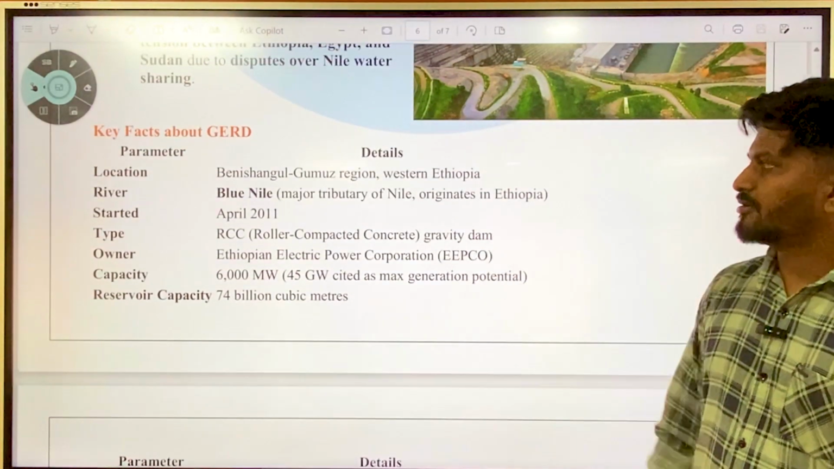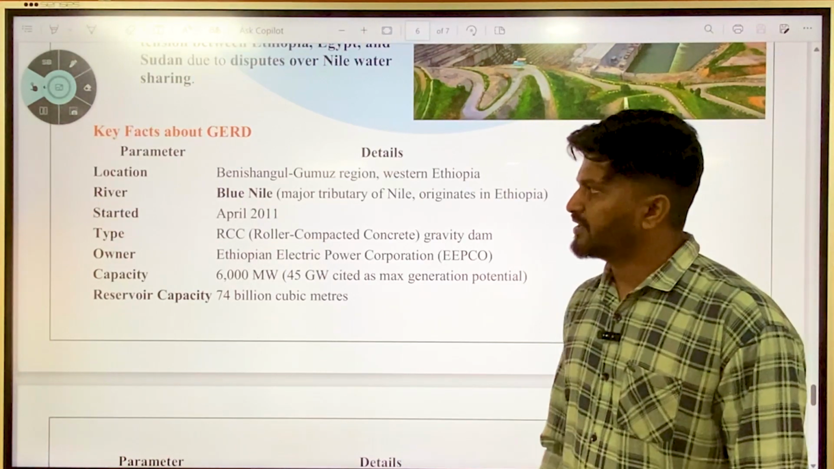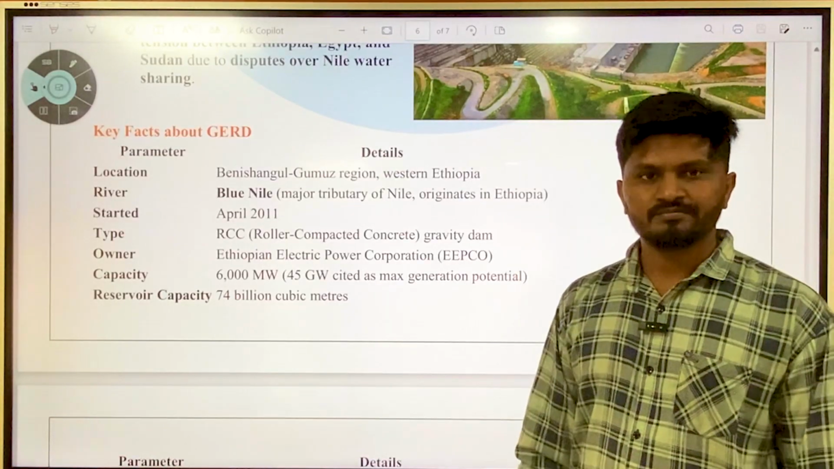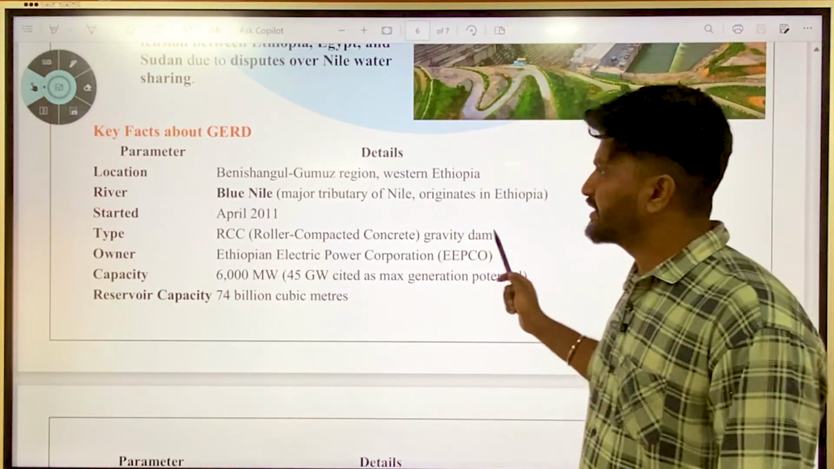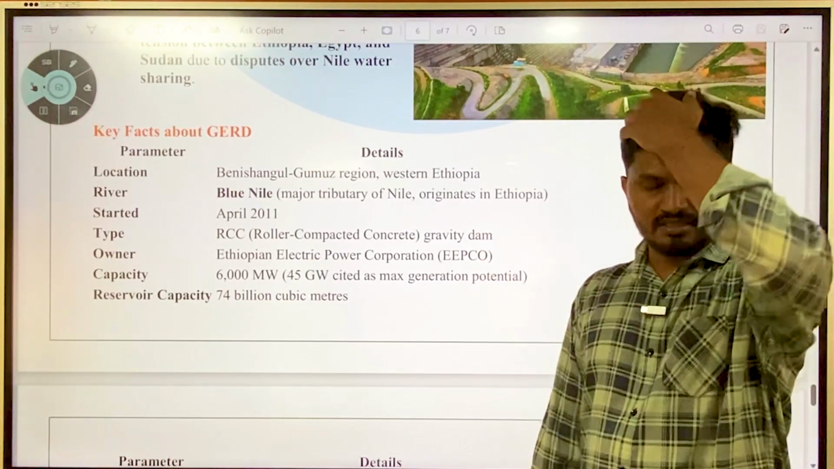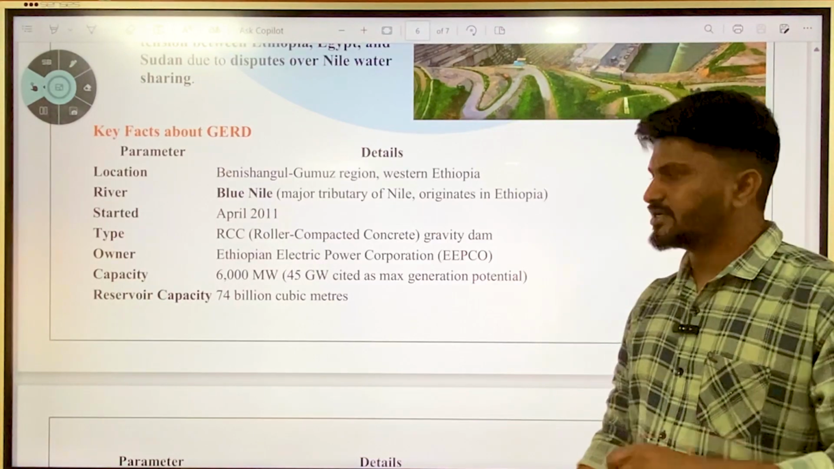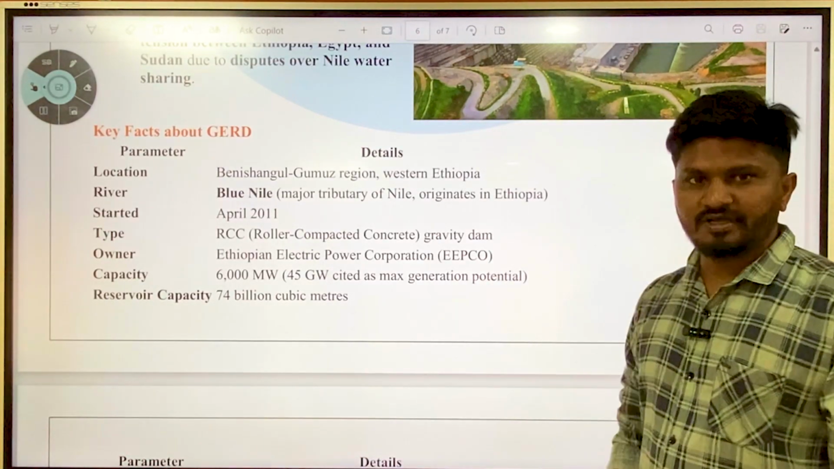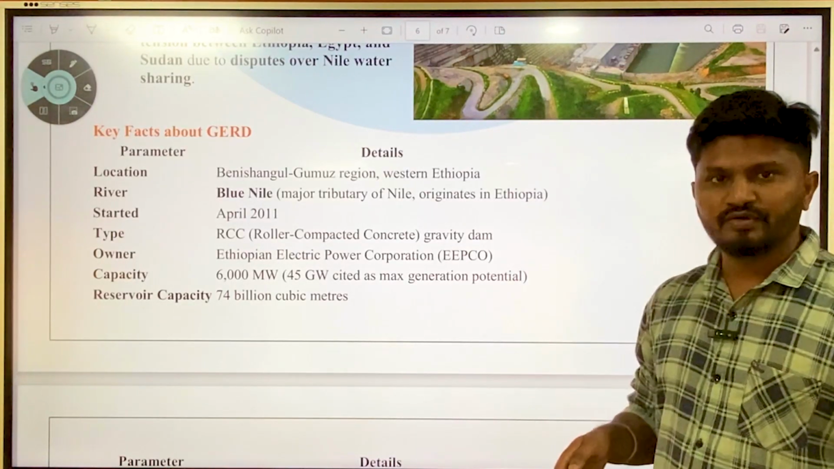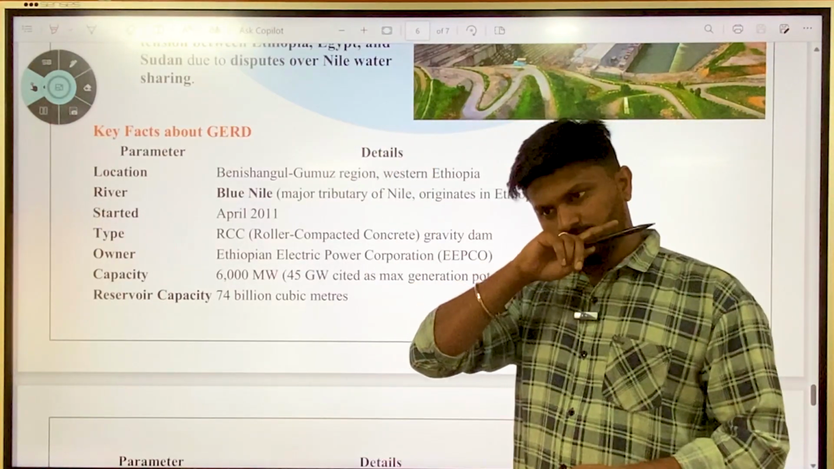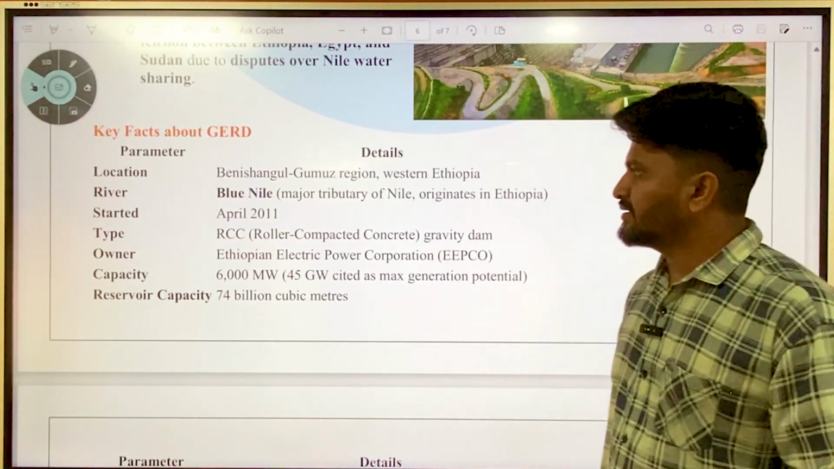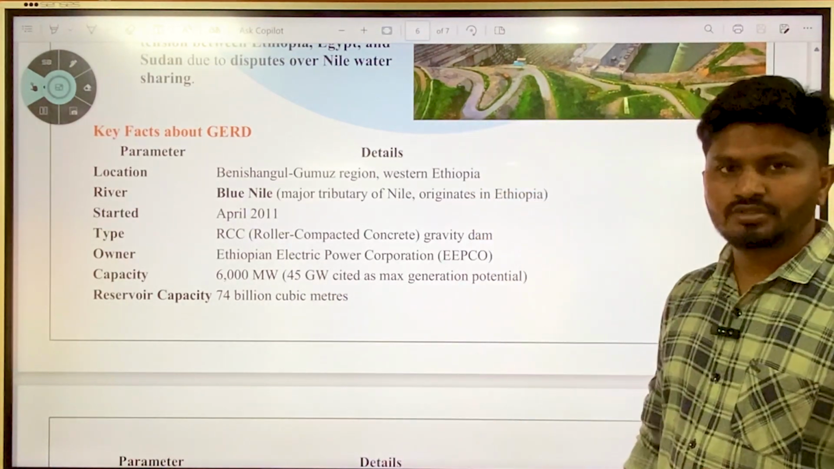So it is located in the Benishangul Gumuz region, Western Ethiopia. This region becomes important for you. There can easily be a match the following question in UPSC prelims. They can give Benishangul Gumuz region, and in the options they can give Ethiopia, Egypt, and Sudan. Okay, the river on which the dam is constructed is Blue Nile River, which is a major tributary of the Nile, which originates in Ethiopia. Okay, there is Blue Nile and then there is White Nile. White Nile starts from Lake Victoria, then goes to Egypt, whereas Blue Nile originates in Ethiopia and then joins the Nile River. And then it was started in April 2011, almost 14 years to complete it.